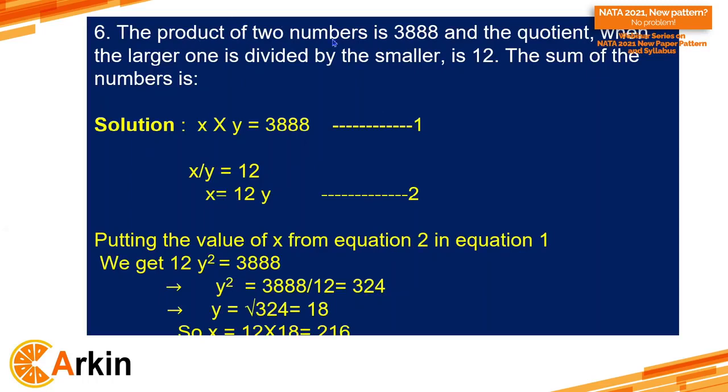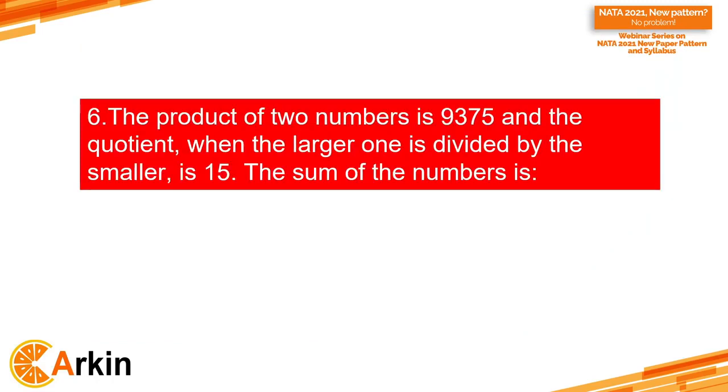See, the product of two numbers is 3888 and the quotient when the larger one is divided by the smaller one is 12. So x into y is 3888. x by y is equal to 12. So x is equal to 12y. So if you put this value, we will find the answer. Similarly, you tell me what will be the answer for this question.